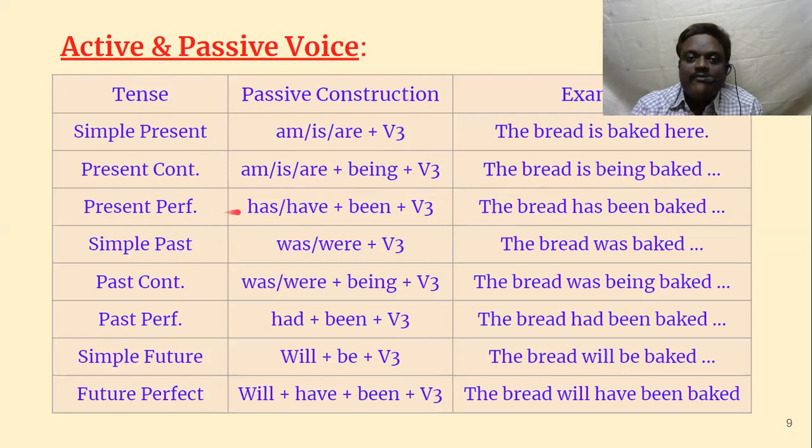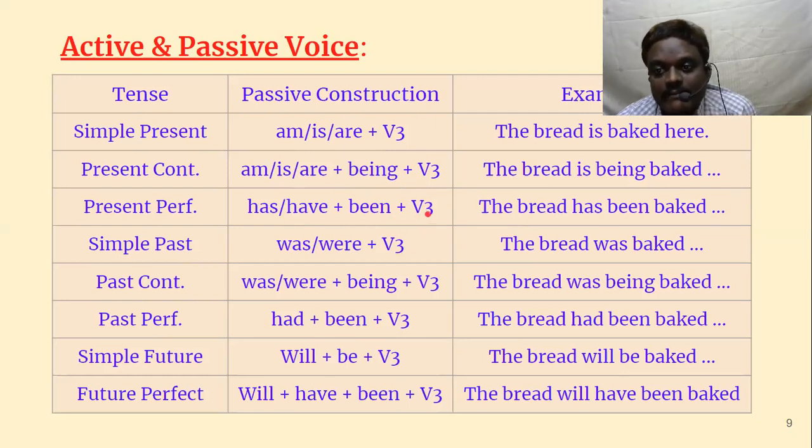In the same way, have forms. Active form, what is the first structure? Have plus V3. But here, have plus been plus V3. So two V3s will be there: V3 of the B form and the main verb. So here the bread has been baked. The bread has been baked here.